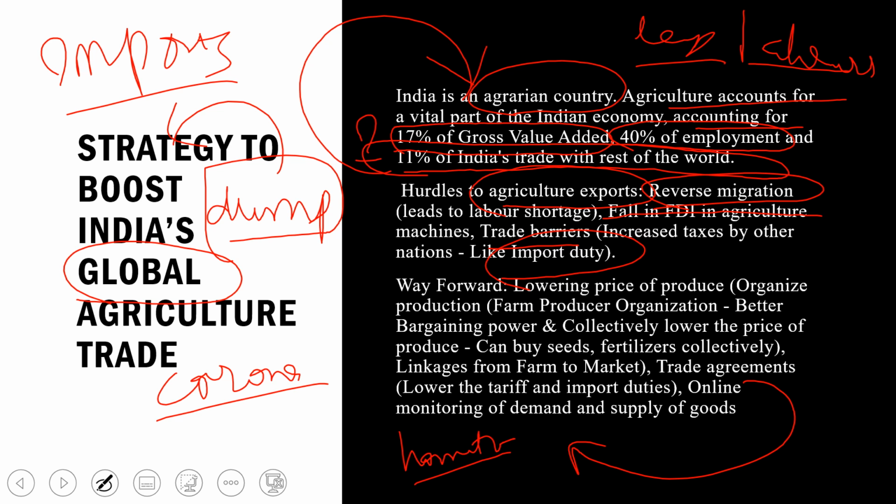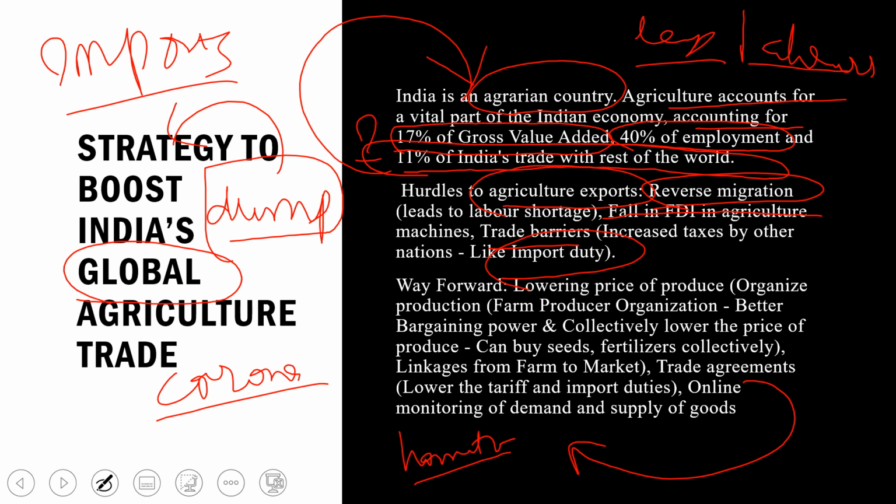So this import duty is a kind of barrier that is creating issues for farmers to export from our country to another country. So these are the challenges with agriculture export right now.